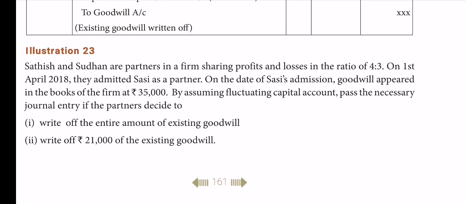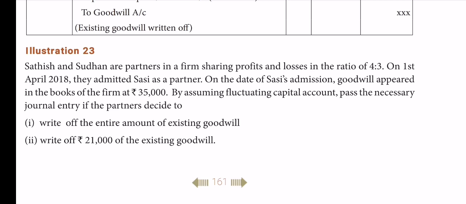Satish and Sudan are partners in a firm sharing profits and losses in the ratio 4:3. On April 2018, they admitted Sasi as a partner. On the date of Sasi's admission, goodwill appeared in the books of the firm at 35,000. By assuming fluctuating capital account, pass the necessary journal entry if the partners decide to write off the entire amount of existing goodwill. So 35,000 is fully written off.